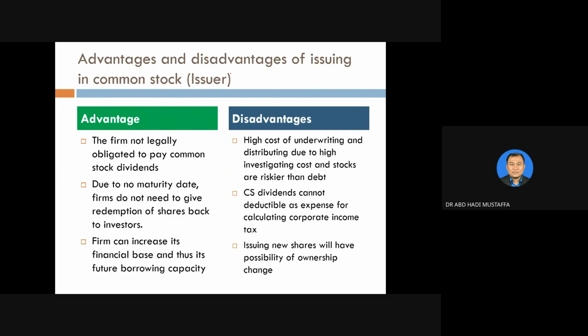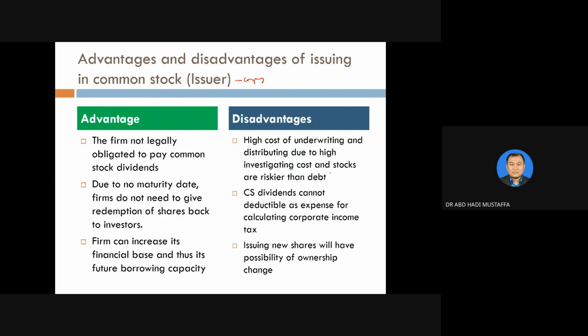In terms of the company as an issuer, the advantages are that the company is not legally obligated to pay common stock dividends. They also do not have a maturity date, so the common stock can be sold as long as they want, and the firm can increase its financial base and thus its future borrowing capacity. But in terms of disadvantages, the cost of underwriting and distributing, which is dividends, is quite high.